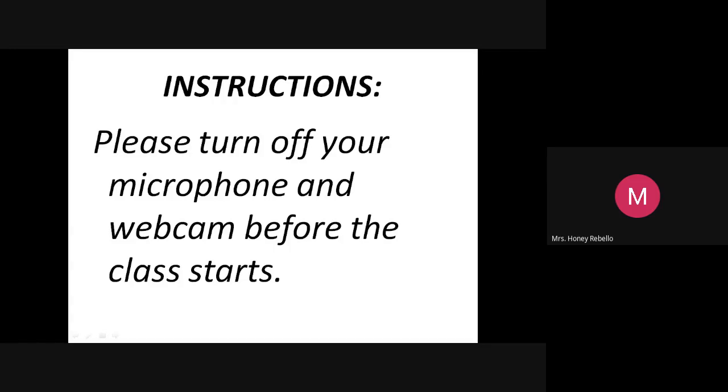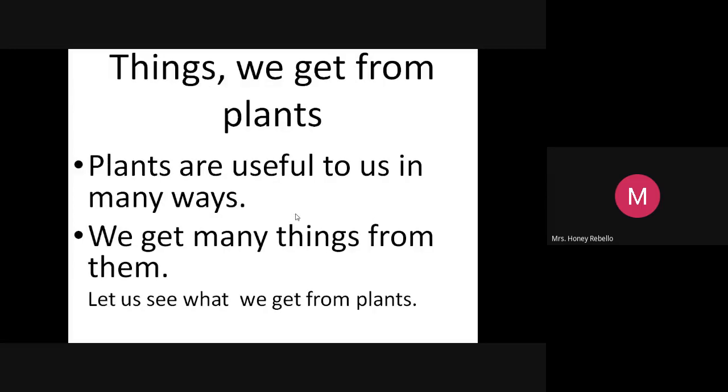Now we were just talking about the plants. And we'll just see today how the parts of the plants are useful. We have many plants here. Things we get, read with me, in your mind from plants. Plants are useful to us in many ways.